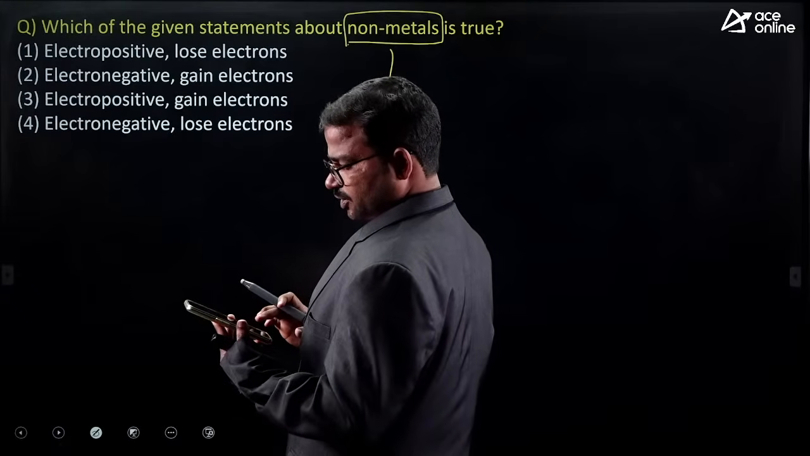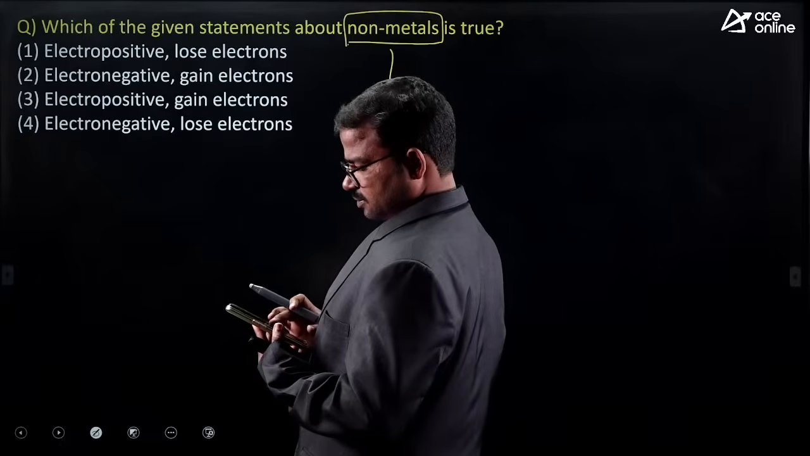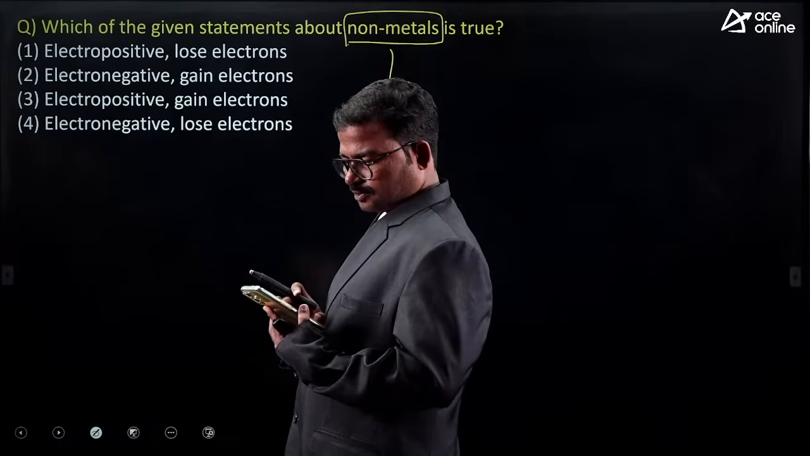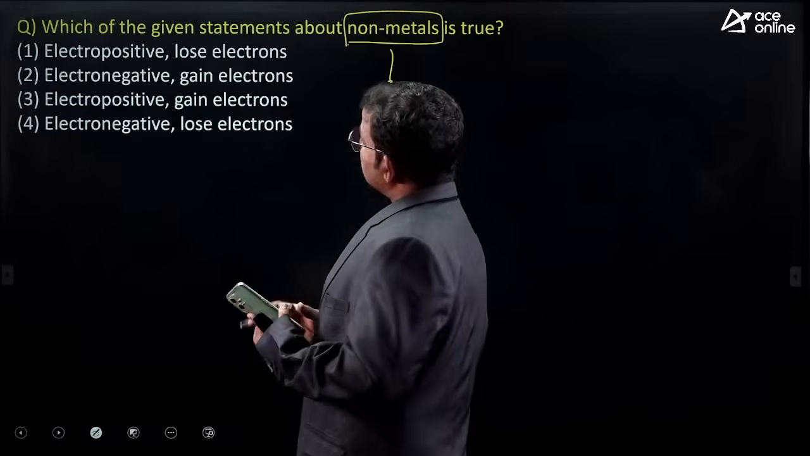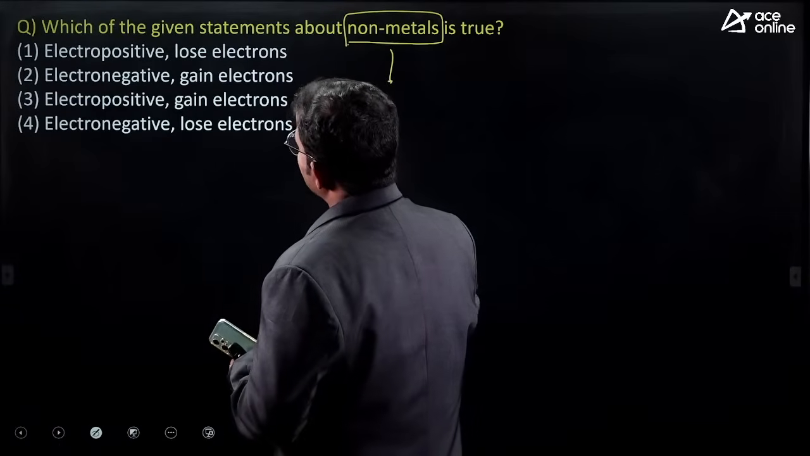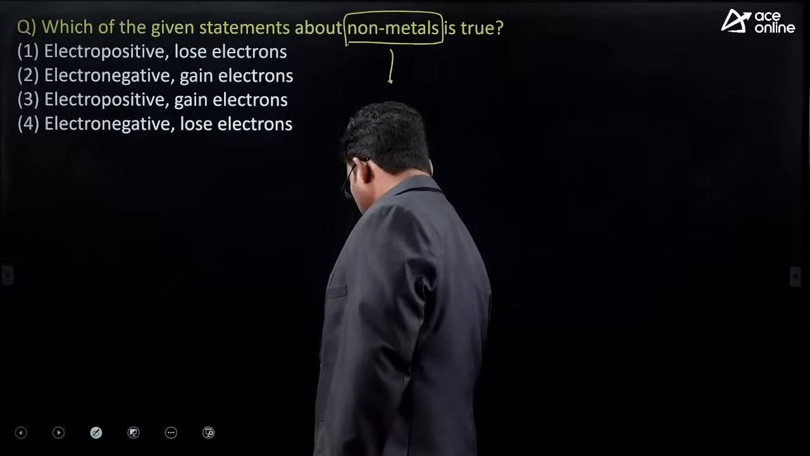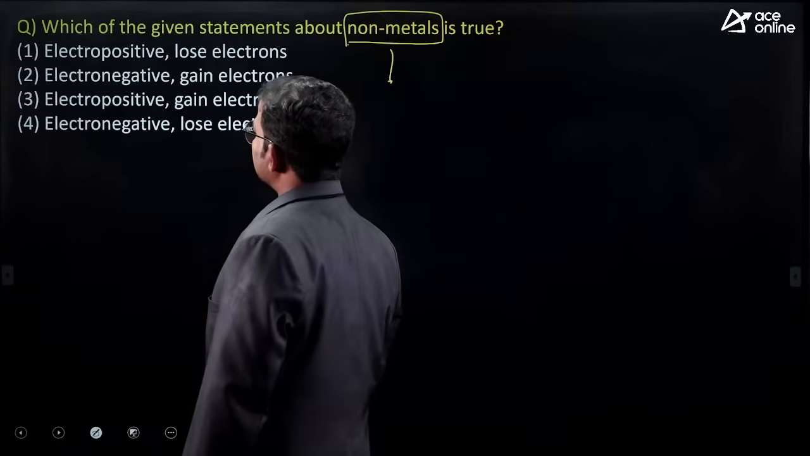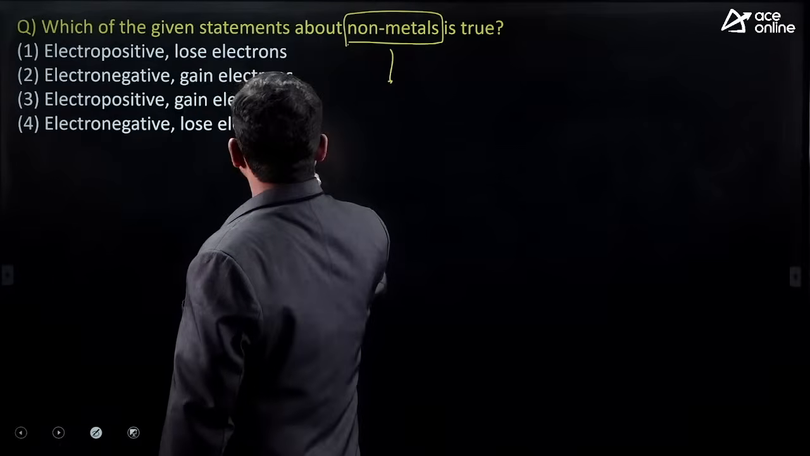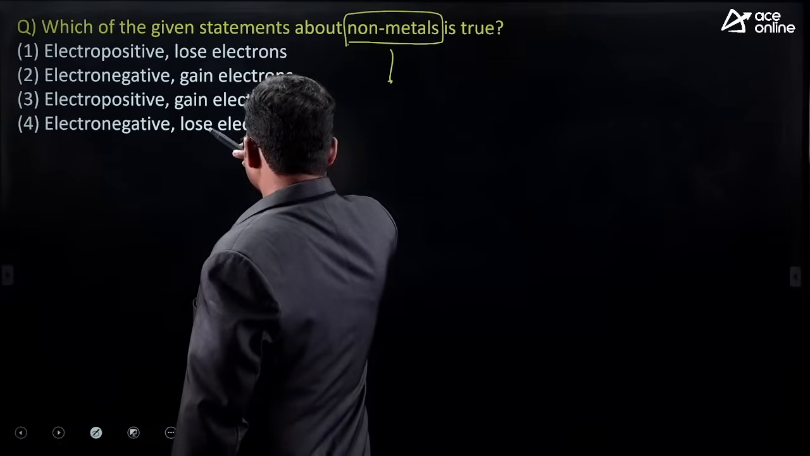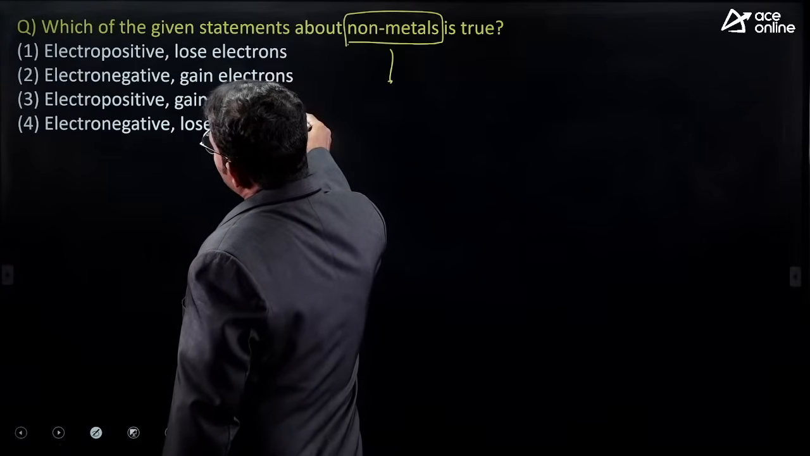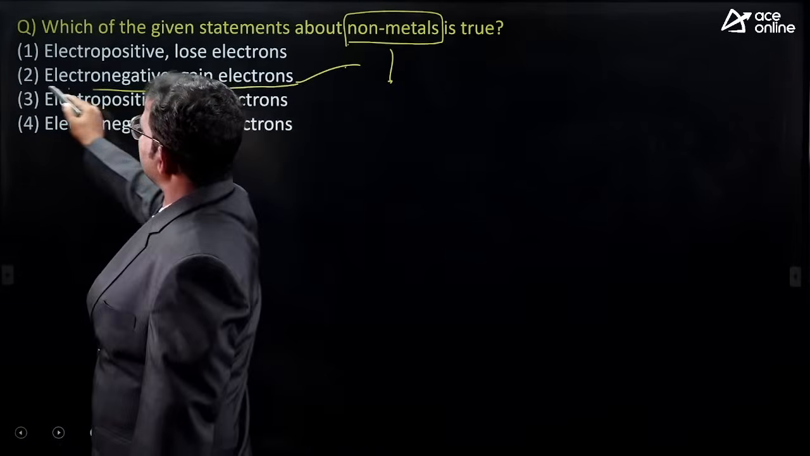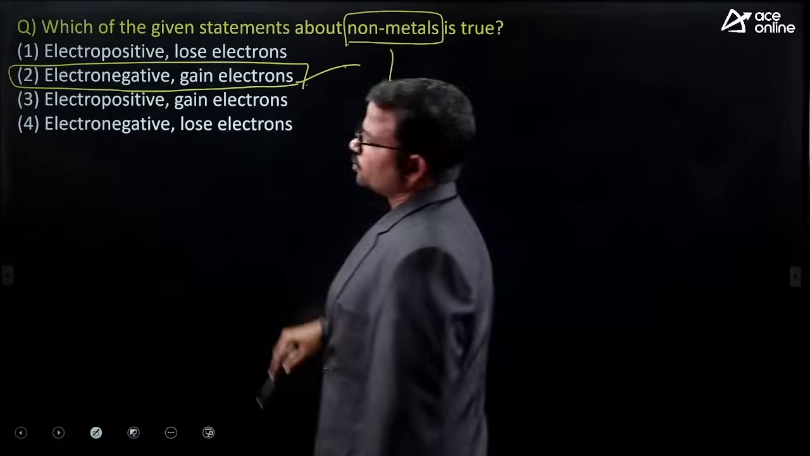Option C? Very good. Electropositive, gain electrons. Okay, right. But here the answer is electronegative, and gain electrons. Option 2 is the correct one.